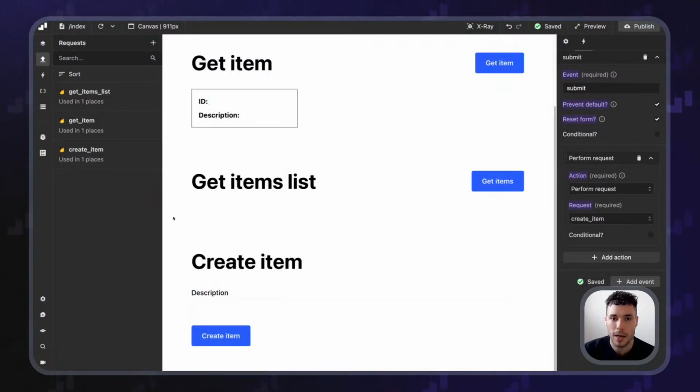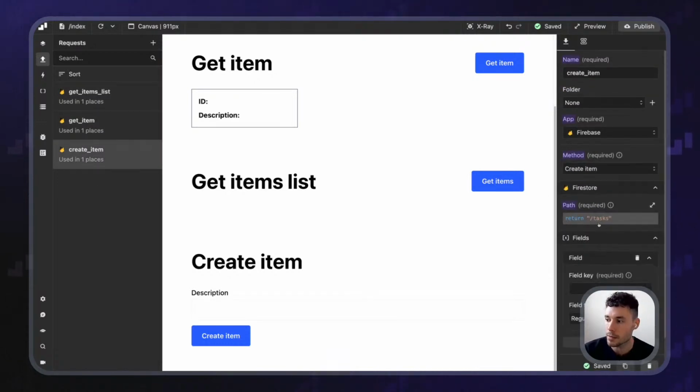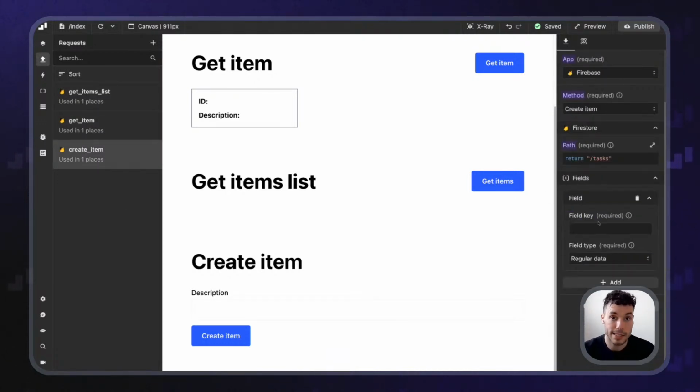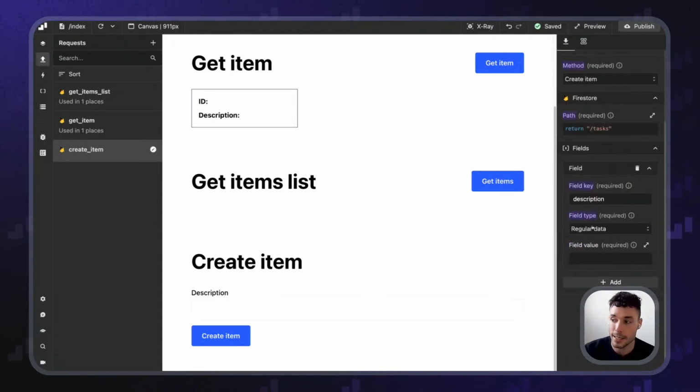So when I submit the form, we create the item and we clear the values. Now that I've got my form defined, I can go back to my create item request. In the fields, we can define the data that we're sending. In this case, we are only doing the description. We need to define what field type this is, which is regular data.